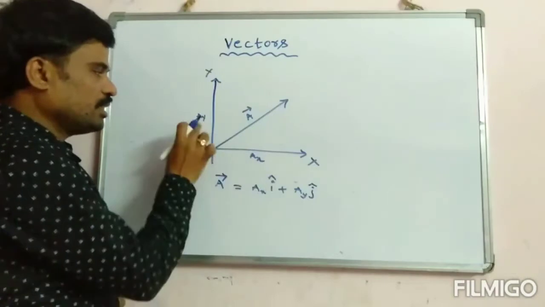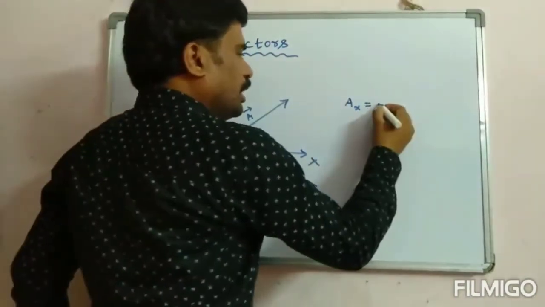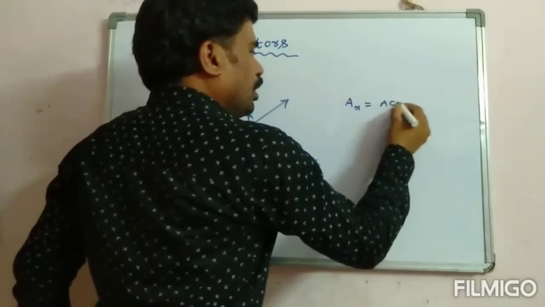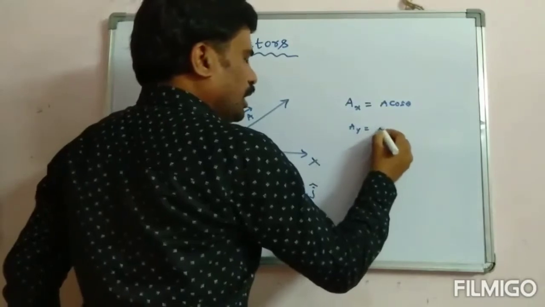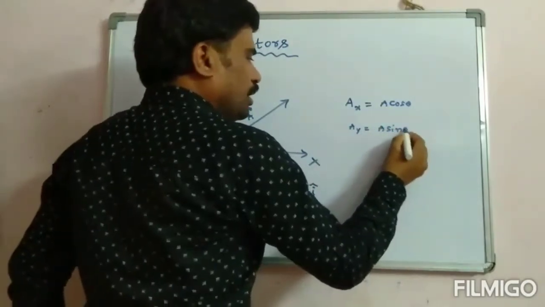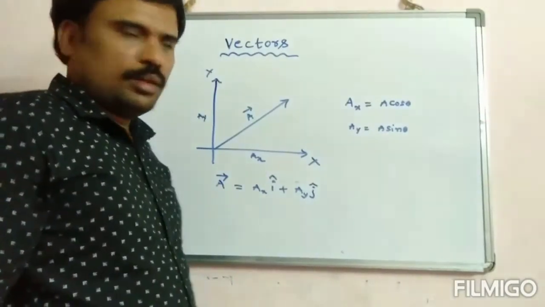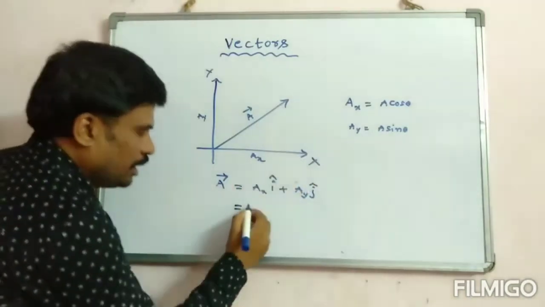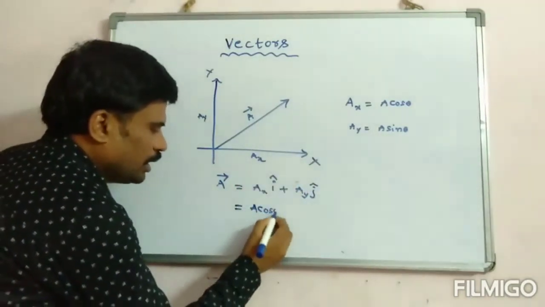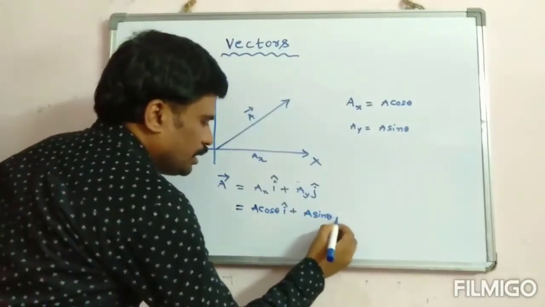What is Ax and what is Ay? Ax is nothing but A cos theta, and Ay is nothing but A sin theta. So I can write the A vector as A cos theta i plus A sin theta j.